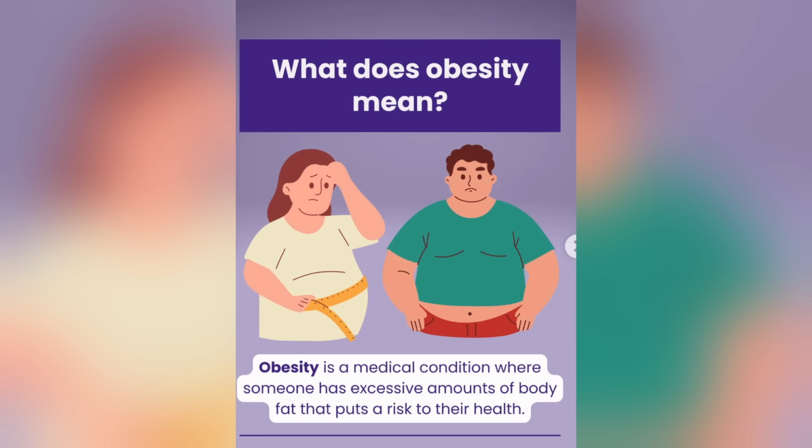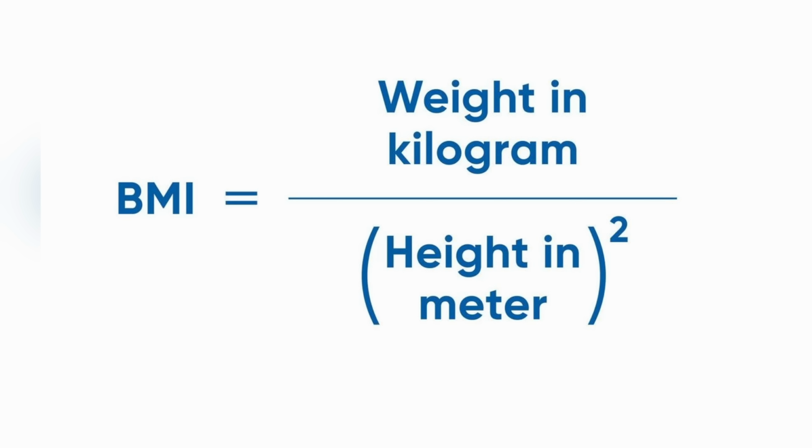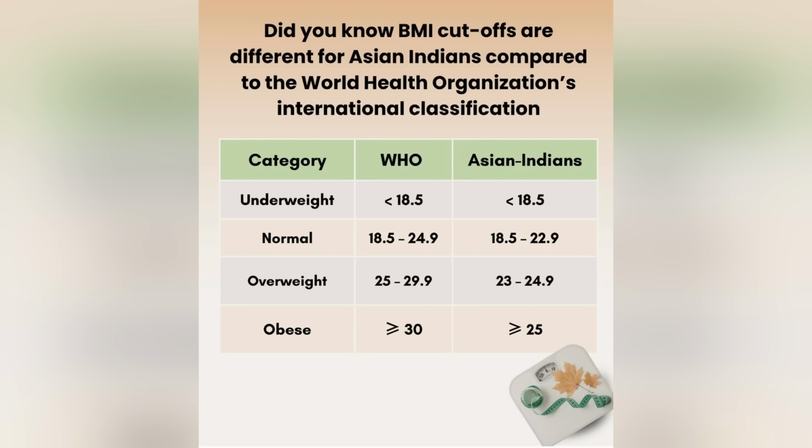So, what is obesity? Obesity is just a simple increase in body fat. It is defined by body mass index, a simple calculation of weight divided by height in meters squared. If it is more than 25, it is considered overweight, and if it is more than 30, it is considered obesity. These are the foreign guidelines and standards. In Indian standards, 23 to 25 is considered overweight, and more than 25 is considered obesity.